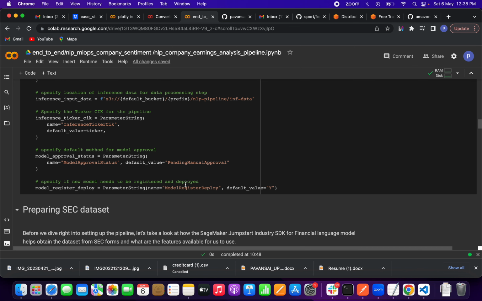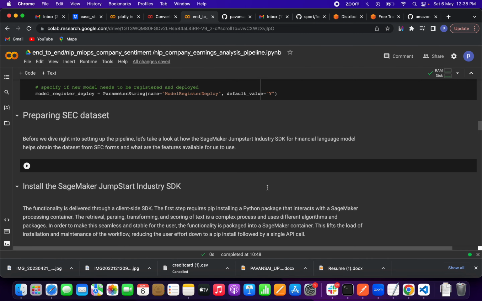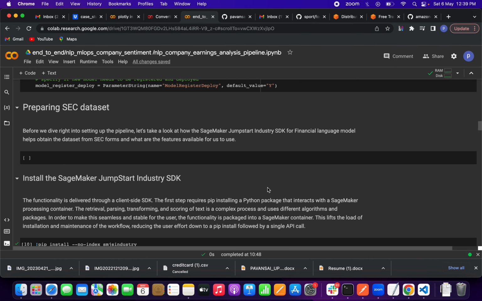So if you want to register a new model, we have to use model register deploy. We use the parameter string, and if you want to create a new one, we have to pass the default value y, which means yes. Okay, then coming to the SEC dataset, friends.